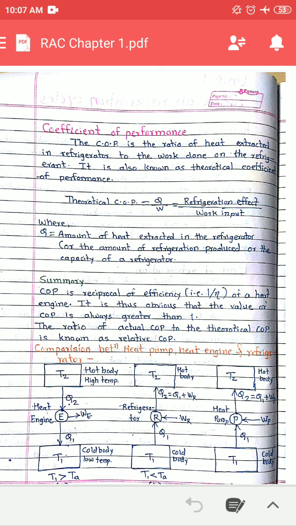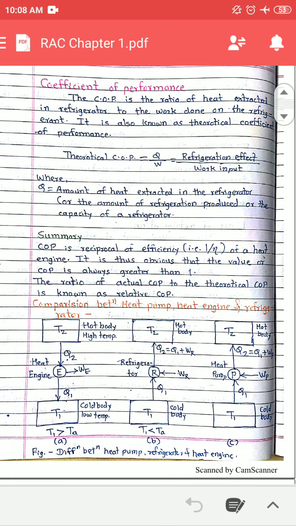heat engine and refrigerator. Now we will take a quick review of the last lecture, that is the COP and comparison. So the COP is the ratio of heat extracted to the work done, or refrigeration effect to the work input. The COP is always greater than 1 as it is the reciprocal of efficiency, and the relative COP is equal to the actual COP to the theoretical COP.